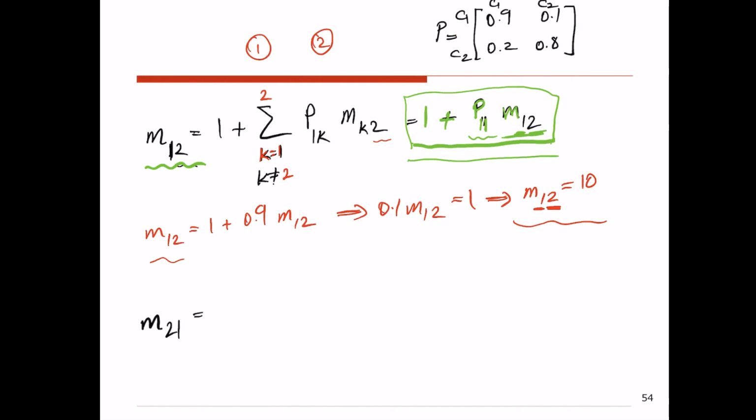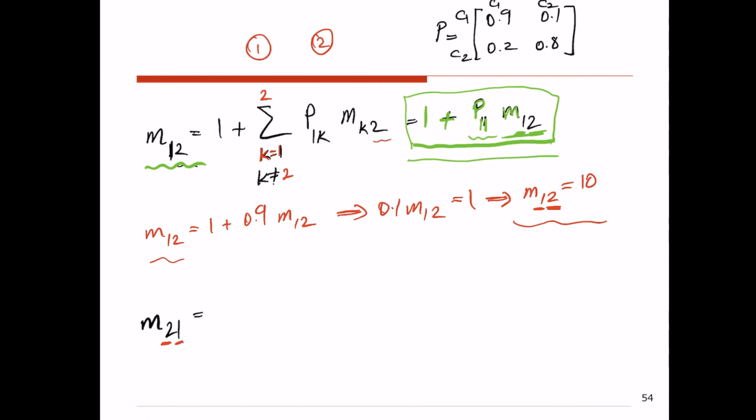So now let's calculate M21, the mean first passage time from state 2 to state 1, meaning that if we are right now at state 2, on average how many transitions we have to make before we end up at state 1 for the first time.